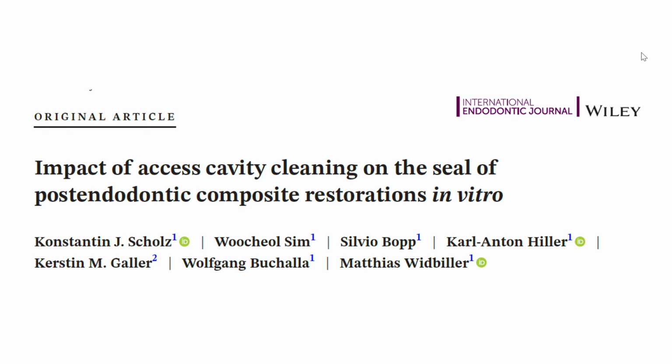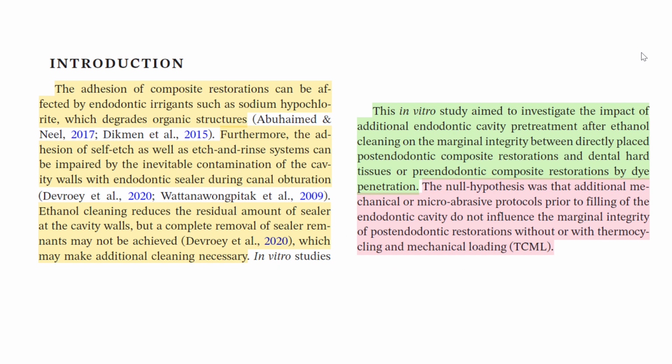The impact of access cavity cleaning on the seal of post-endodontic composite restorations in vitro. The adhesion of composite restorations can be affected by endodontic irritants such as sodium hypochlorite, which degrades organic structures. Furthermore, the adhesion of self-etch as well as etch and rinse systems can be impaired by the inevitable contamination of the cavity walls with endodontic sealer during canal obturation.